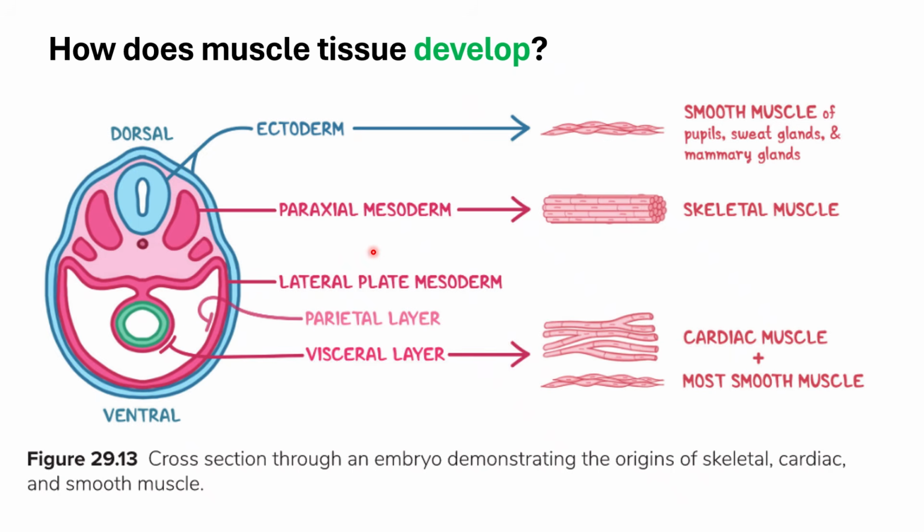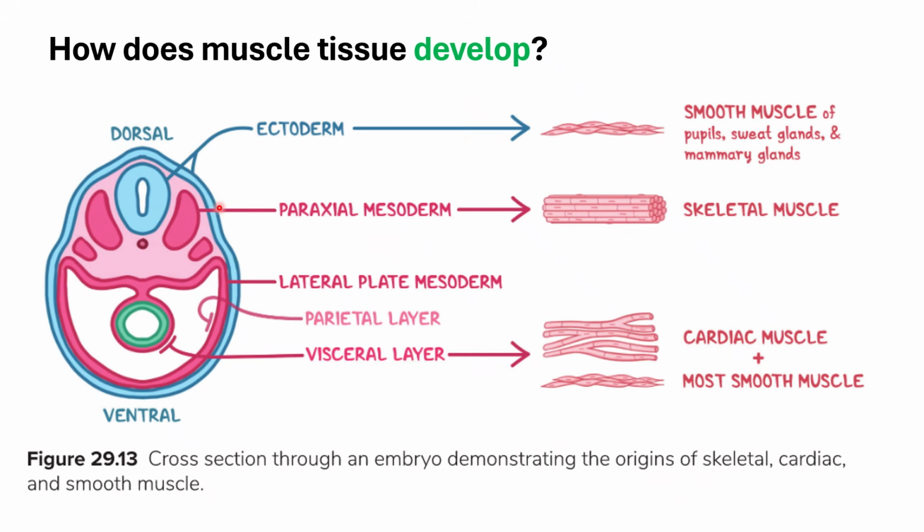As we discussed in the previous topic, the mesoderm is subclassified or formed into different subparts. You will have the paraxial mesoderm, which further develops into the somites, and the somites subdivide into the sclerotomes, dermatomes, and myotomes.